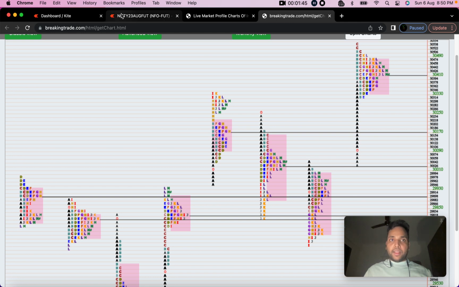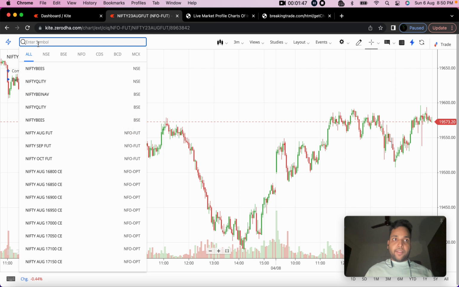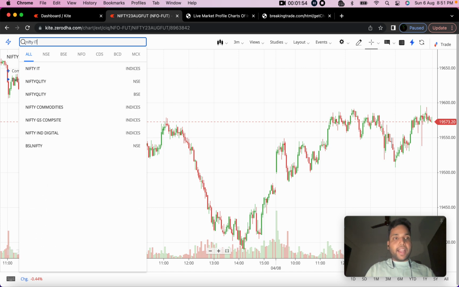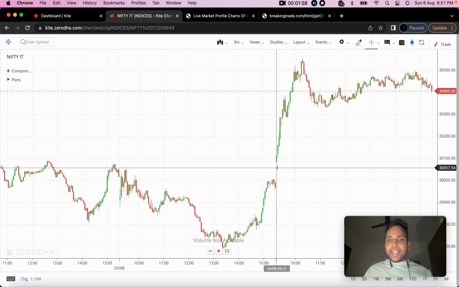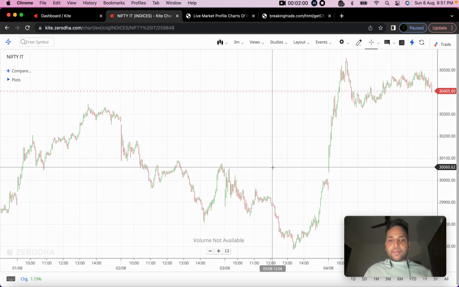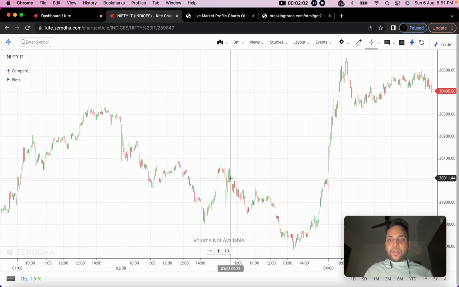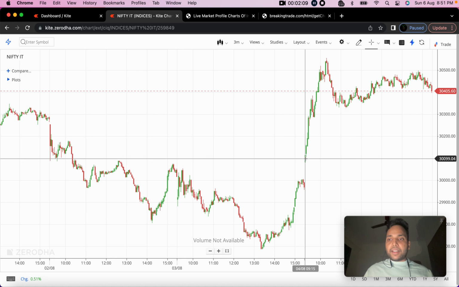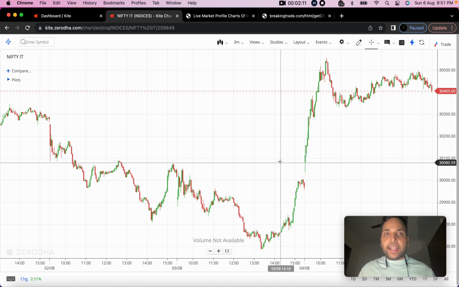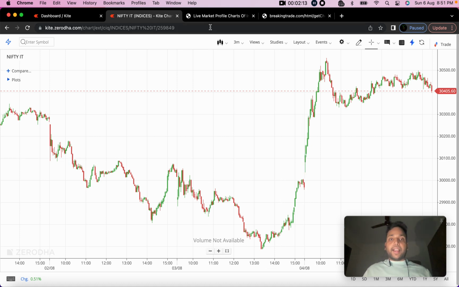And if you are not well aware of the market profile charts, you can just relate it to the candlestick charts. So if I search Nifty IT here, you can see this was around the yesterday high and it opened just above it, gap up, above the yesterday high. So it opened gap up.